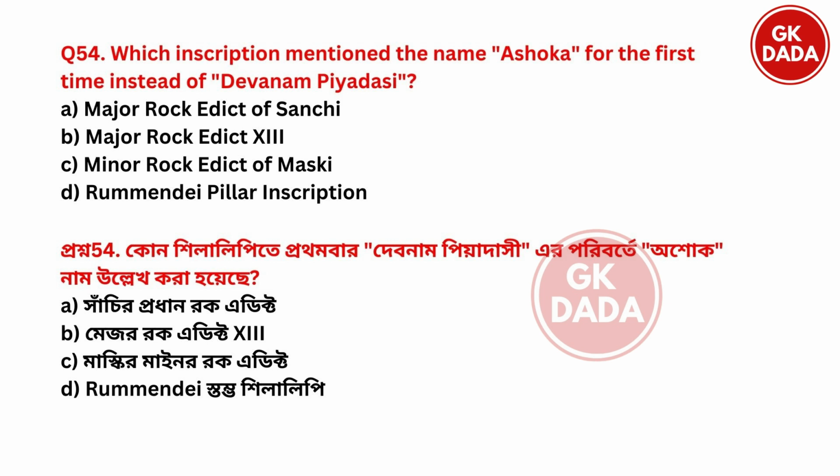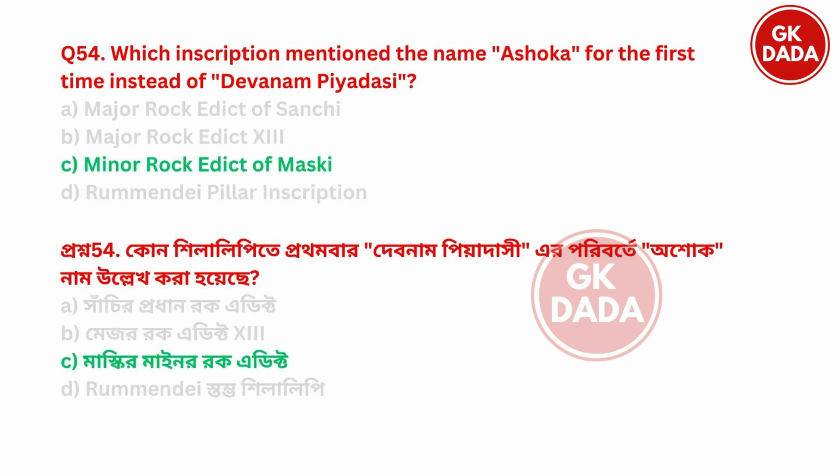Next. Which inscription mentioned the name Ashoka for the first time instead of Devanam Piyadasi? Option A, Major Rock Edict of Sanchi. Option B, Major Rock Edict 13. Option C, Minor Rock Edict of Maski. Option D, Rumendai Pillar. So the right answer is option C, Minor Rock Edict of Maski.